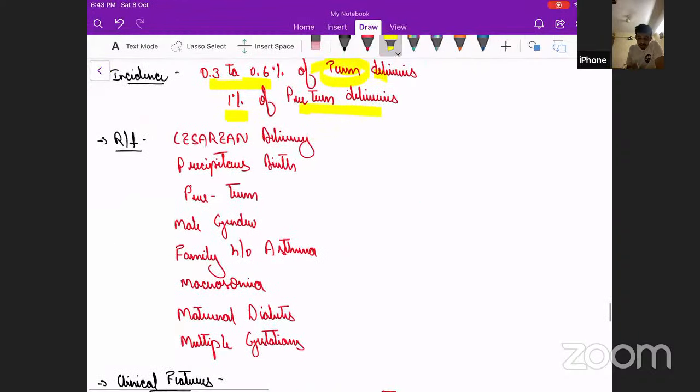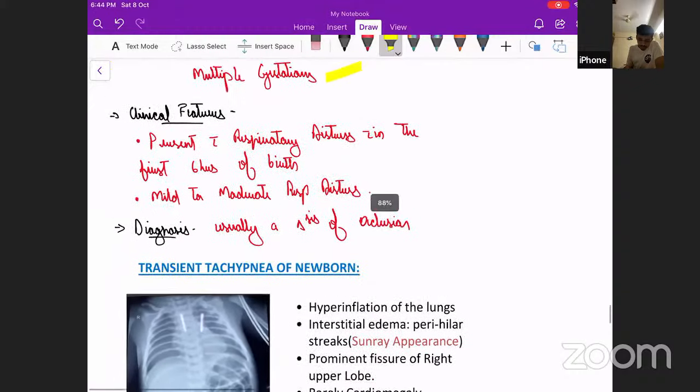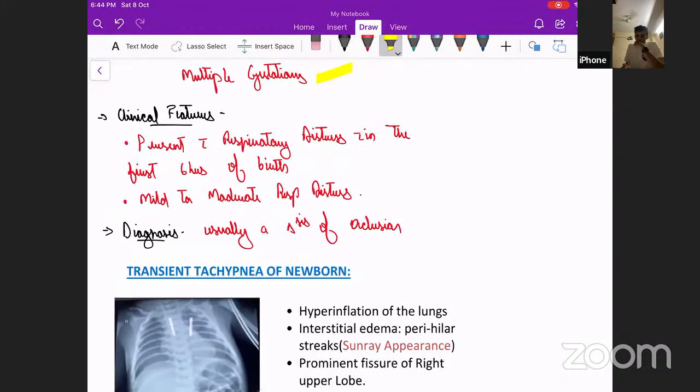And what are certain risk factors? Cesarean section is one of the important risk factors. Others can be precipitous birth or preterm birth, male gender, family history of asthma, macrosomic babies, maternal diabetes, and multiple gestations. These are a few of the risk factors. Now, coming to the clinical features, it presents with respiratory distress within the first 6 hours of birth, and it is usually mild to moderate. We will not get severe respiratory distress, which we find in meconium aspiration syndrome or RDS.